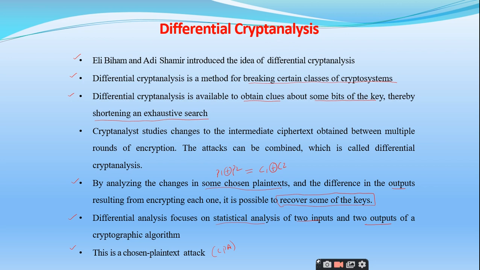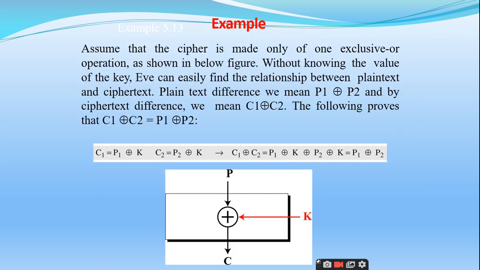If the attacker knows some part of the plain text, then we call it KPA, known plain text attack. So differential cryptanalysis is a category of CPA. You can use COA also, it's not a big issue, but most probably you will use CPA. Is it clear?